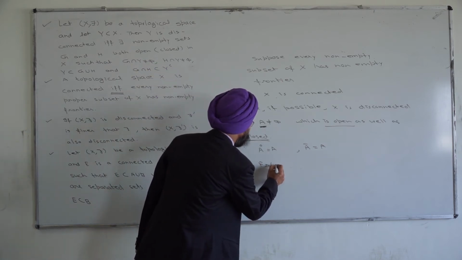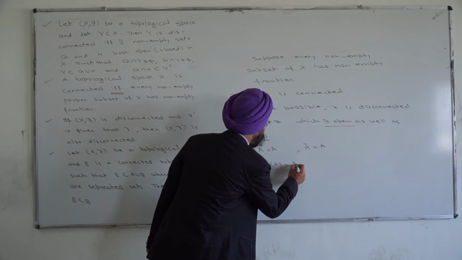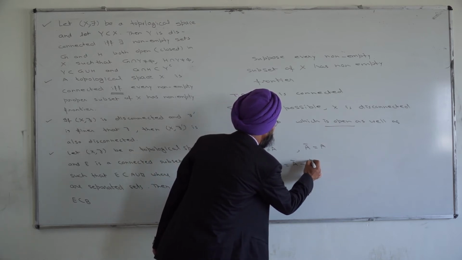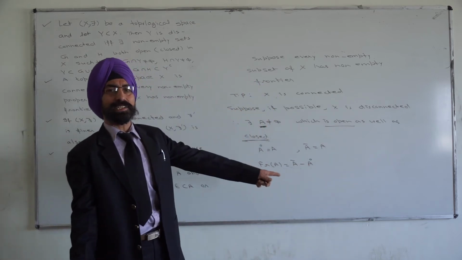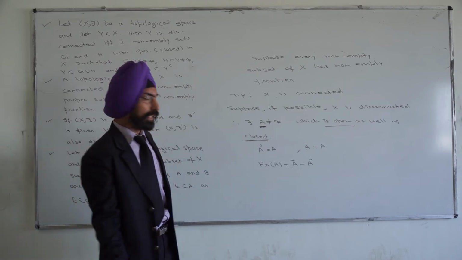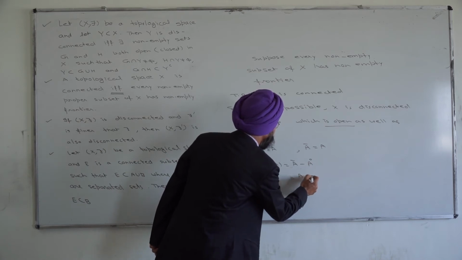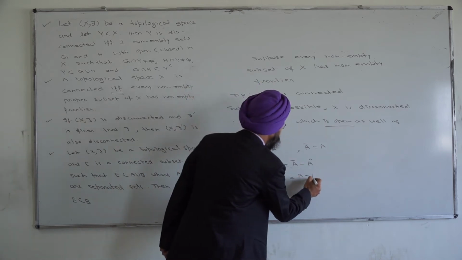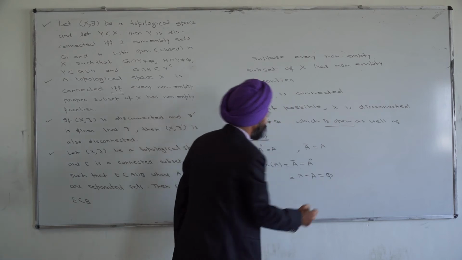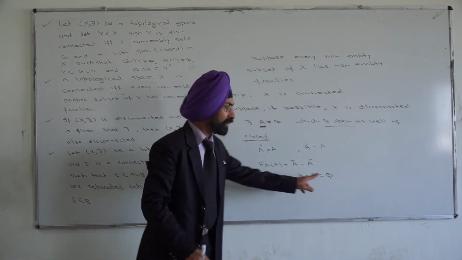Frontier of A is A bar minus A interior. If we delete A interior from A bar, we get the frontier of A. Here, A bar is equal to A, A interior is also equal to A, and A minus A is empty. So the frontier of A is empty.